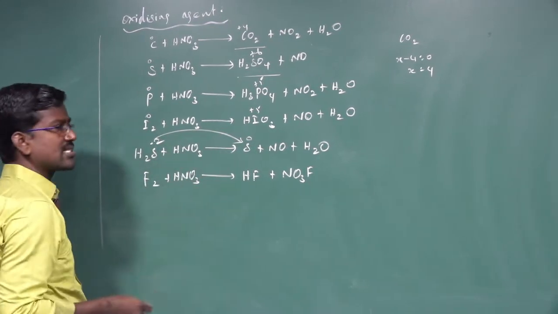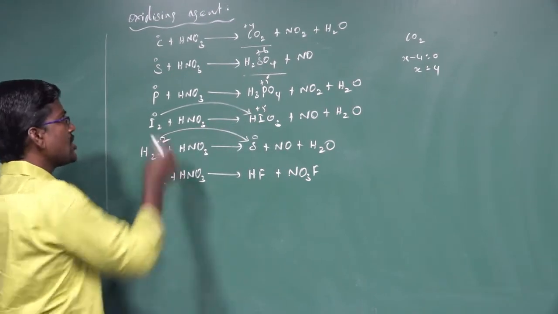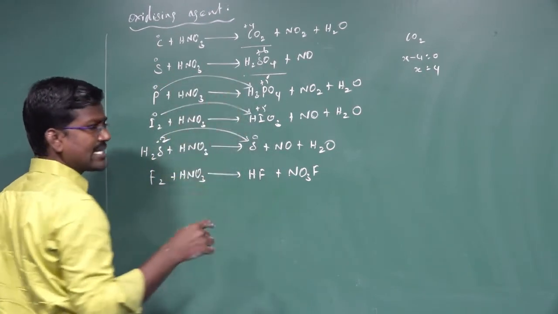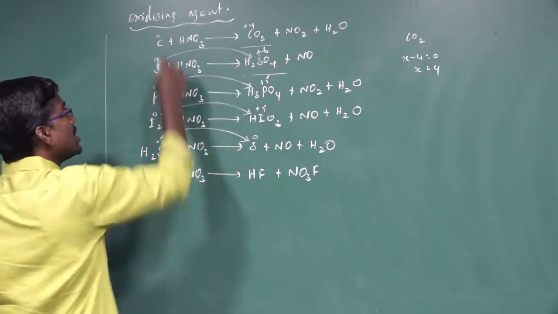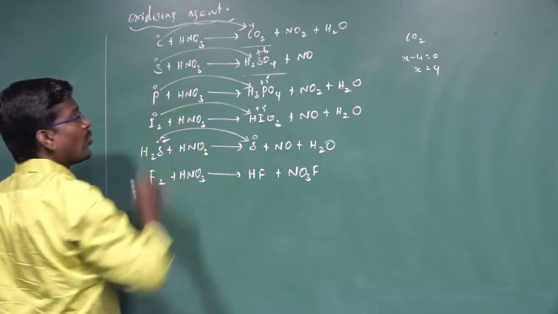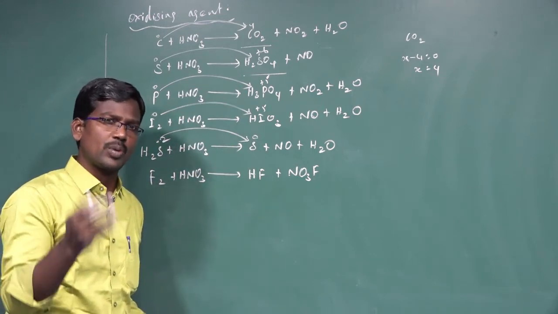The oxidation number increases. 0 is converted to plus 5. The oxidation number increases. 0 is converted to plus 5. The oxidation number increases. 0 is converted to plus 6. The oxidation number increases. 0 is converted to plus 4. The oxidation number increases, and the process is known as oxidation.